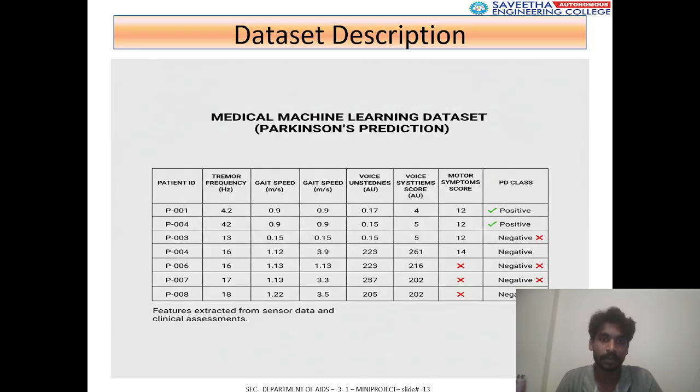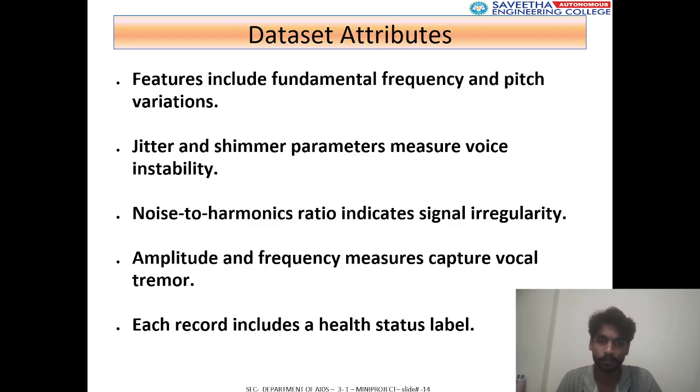We can see this is the medical machine learning dataset for Parkinson's prediction. It includes the patient's ID, tremor frequency, change in gait speed, voice instability and other motor symptoms. At the end it shows the prediction: if they have Parkinson's, they are positive, and if they do not, it shows negative.